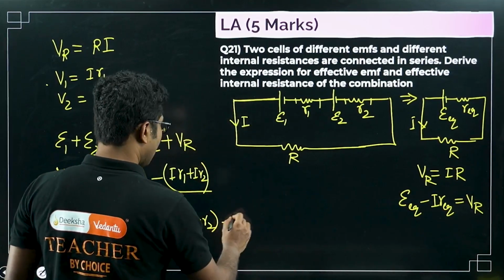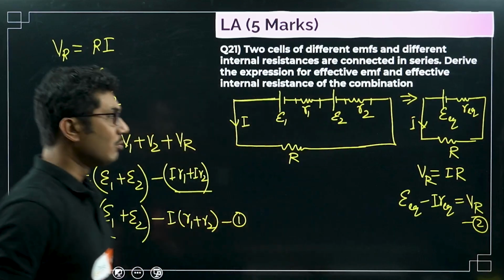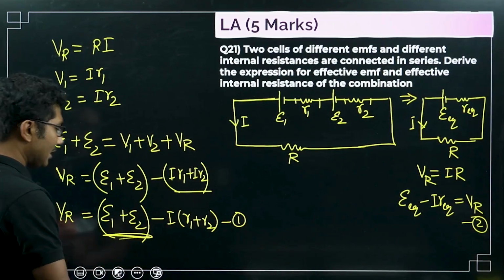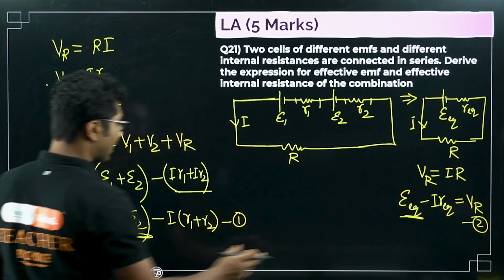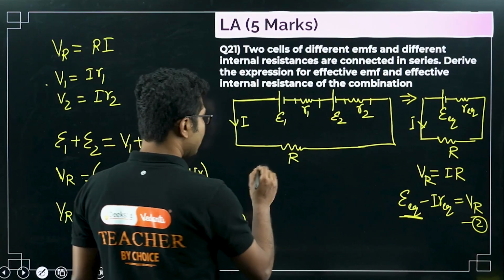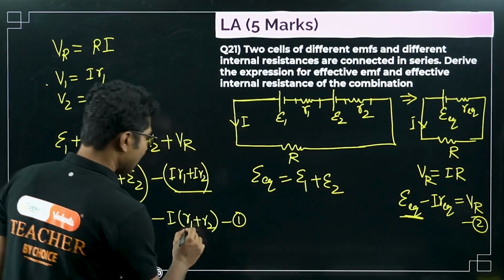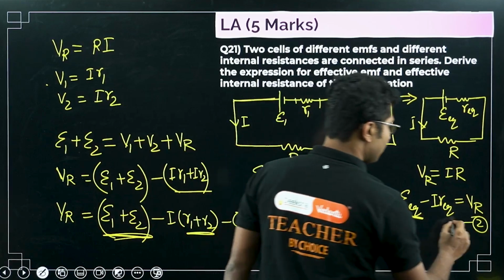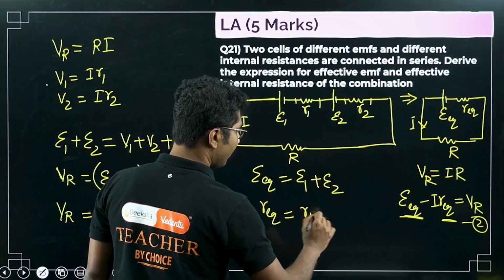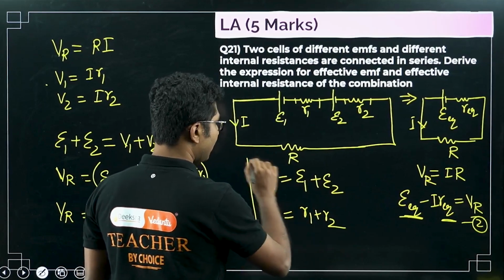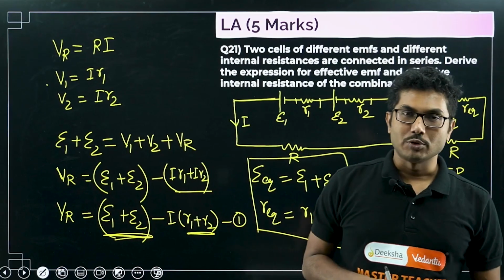Now if you compare, this is equation 1, this is equation 2. If you compare both sides, this must be equal to this. This has no dependence on current I, so epsilon equivalent must be equal to epsilon 1 plus epsilon 2, and R equivalent should be equal to R1 plus R2. Very simple, easy derivation, 5 marks if this question comes in your PU board exam.